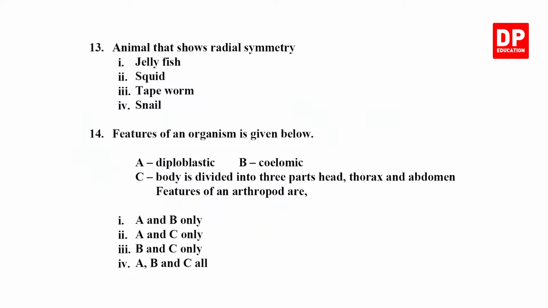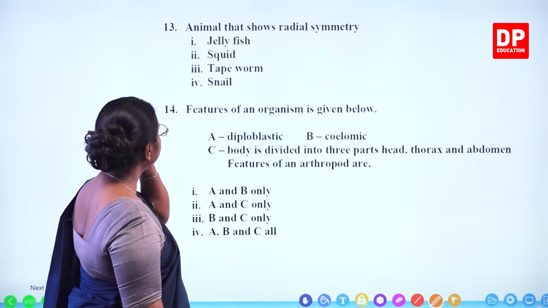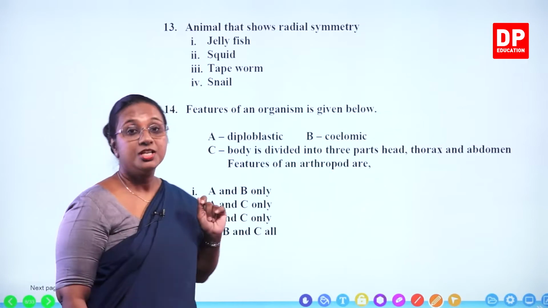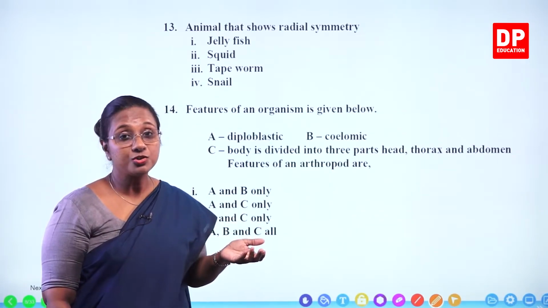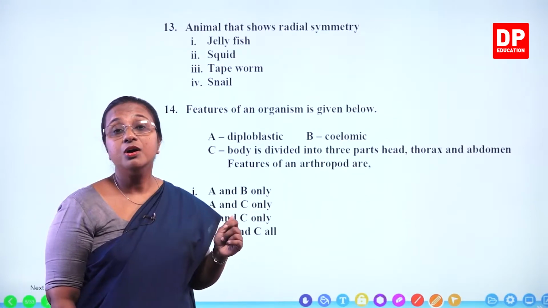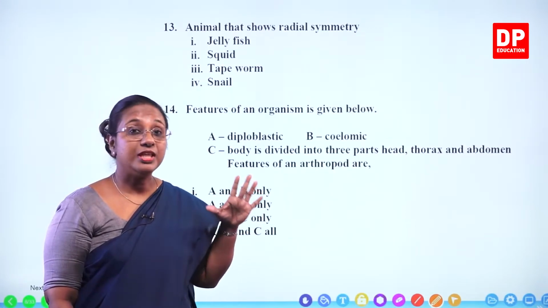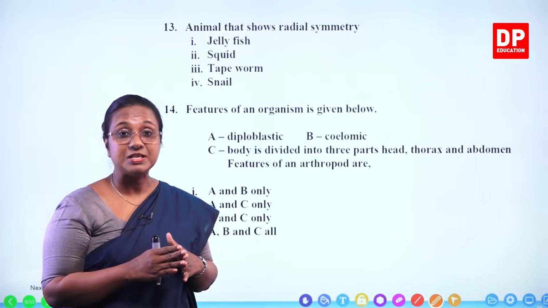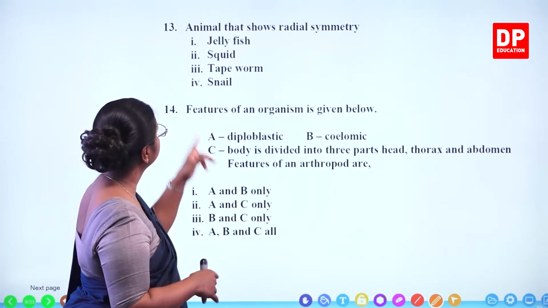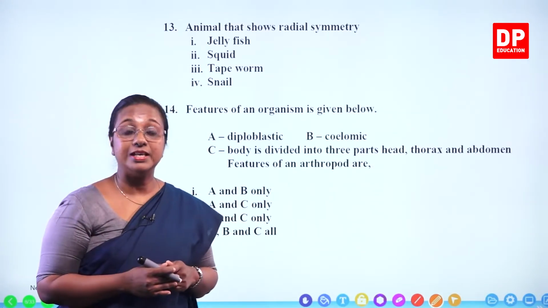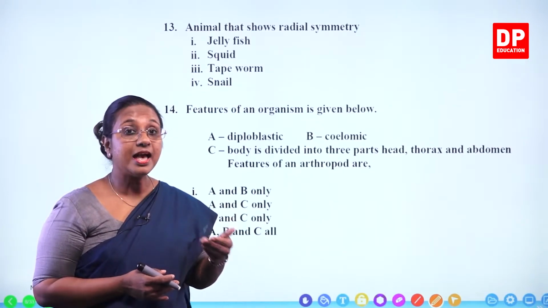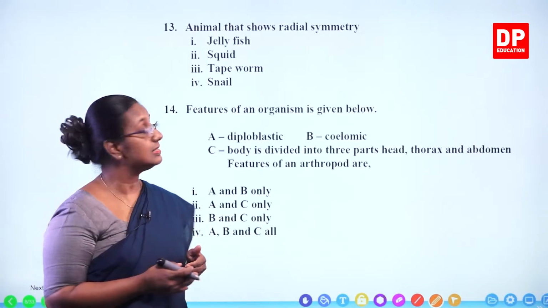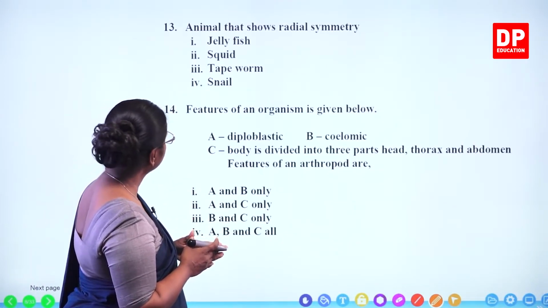Animal that shows radial symmetry. The first organism, jellyfish. What is the group of jellyfish? It belongs to Cnidaria or Coelenterata. So they have a body form where the symmetry is radial symmetry. Then the second one, squid. Squid belongs to group Mollusca. Mollusks have a bilateral symmetry. So that is not the answer.